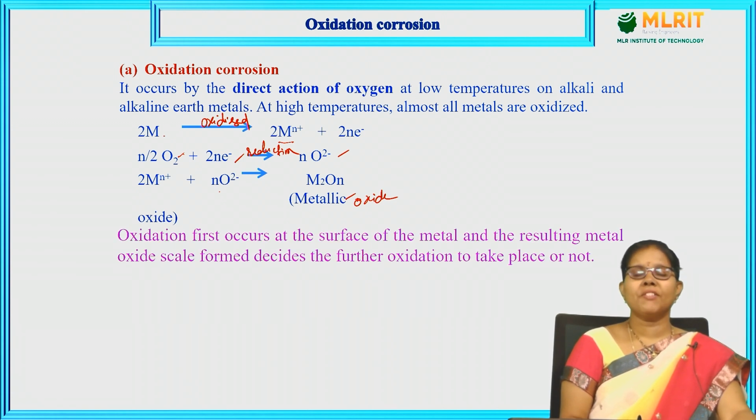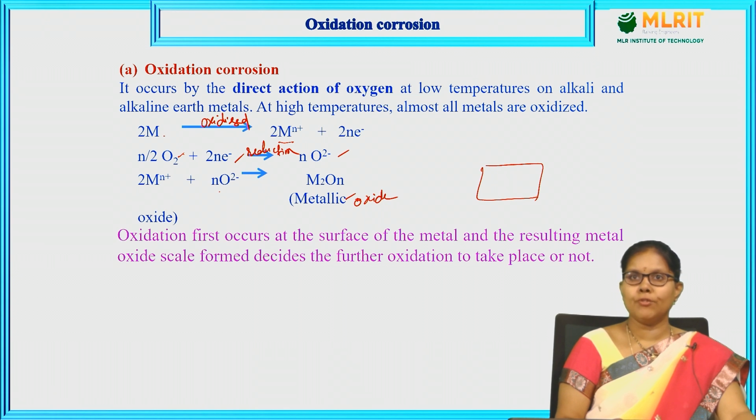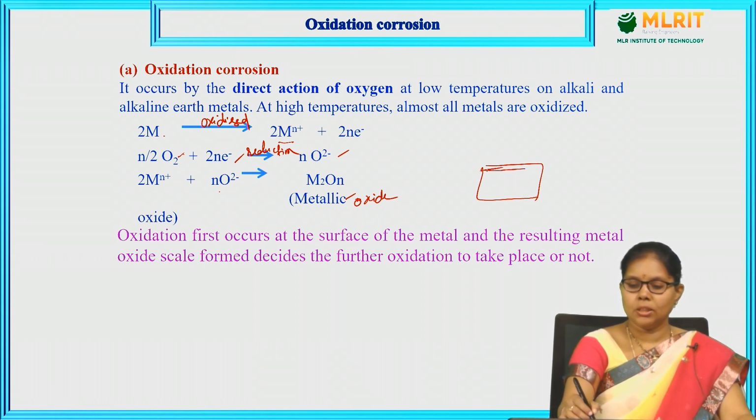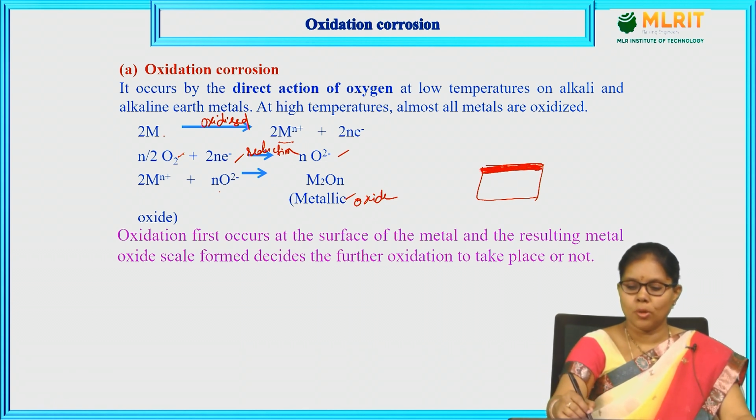Oxidation first occurs at the surface of the metal, and the resulting metal oxide scale formed decides whether further oxidation takes place or not. If a metal is exposed to a corrosive environment, in the presence of oxygen, it forms an oxide layer. This oxide layer may be non-porous, without any pores.